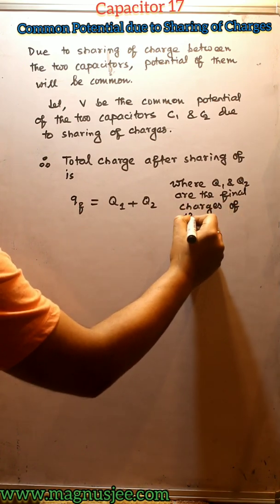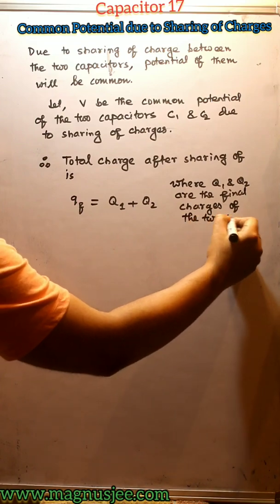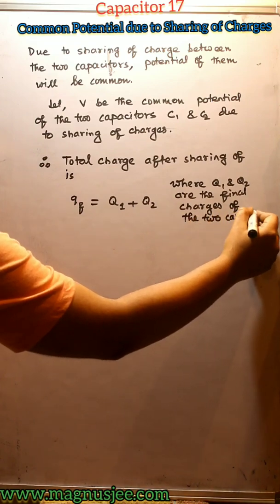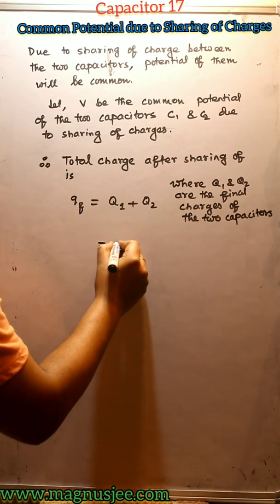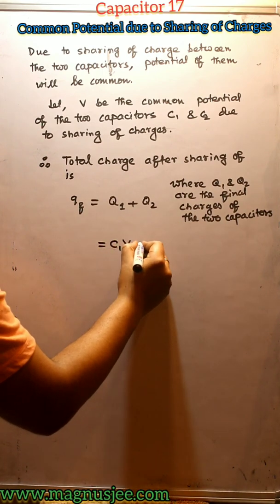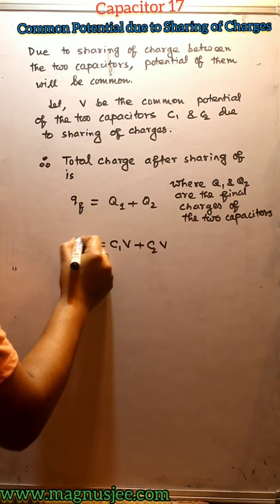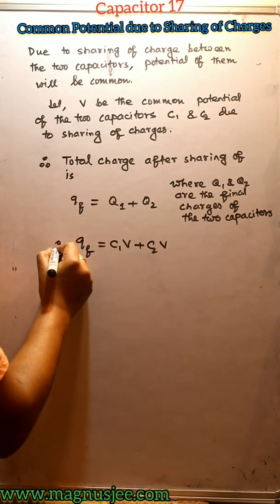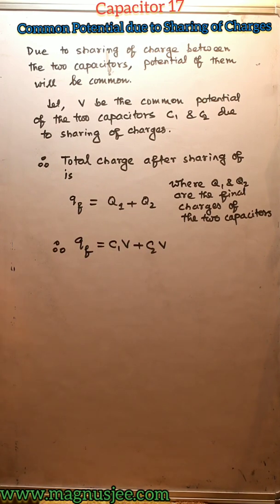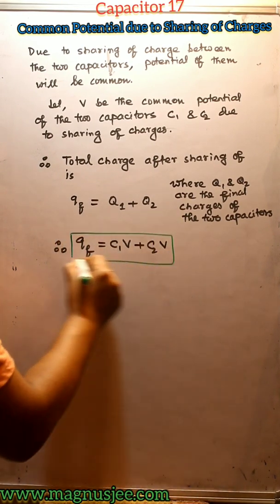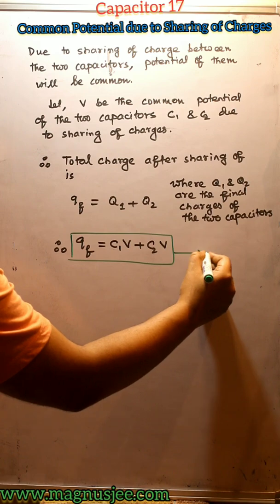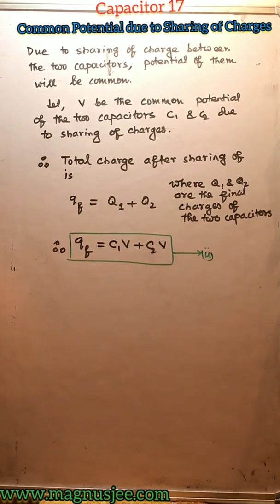Putting the expressions of Q1 and Q2, we get C1 V plus C2 V, which is Qf, the expression of final charge of the two capacitors after sharing of charges. This is equation 2. Qf equals C1 V plus C2 V.